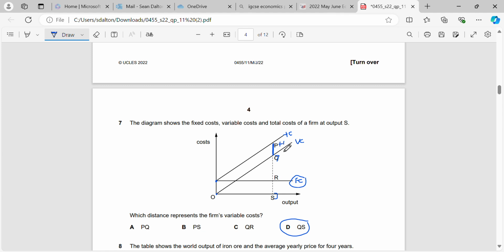So this area would be representing our fixed cost as we move further with a level of output, right? Variable cost will be shown by the full difference between the output and where we are on the curve. Hence the reason why our total cost is higher. If it didn't, our variable cost would be the same as our total cost. But that's not the case. Because we've got a gap here, we know that this must be taking account of our fixed costs separately, because our total cost is VC plus FC.